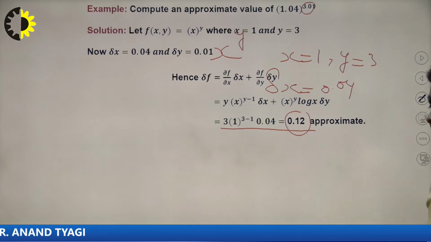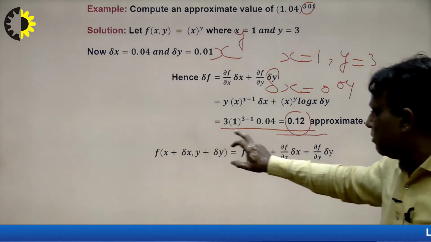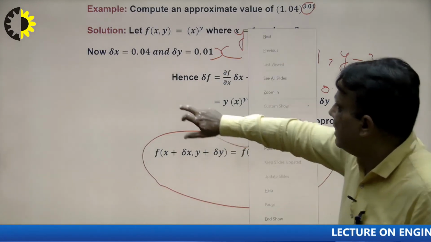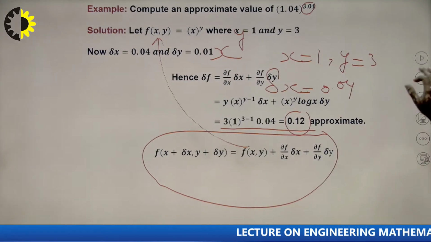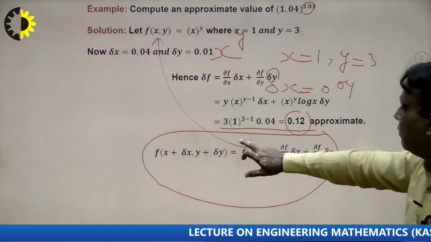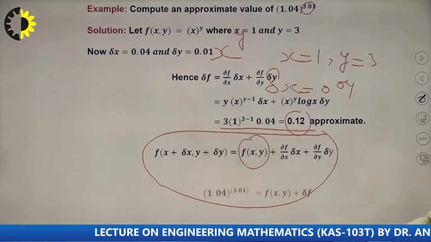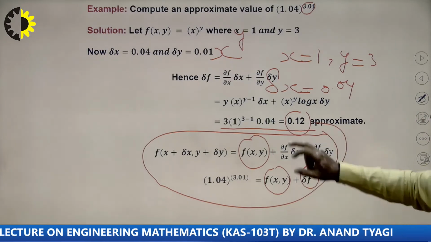Now the question is, what will be the approximation error? This is the formula of approximation error. First of all, we calculate fxy. Fxy is this here, right? So what will be the conclusion here? We see here, the value of this will be fxy, 1 raised to the power 3 is equal to 1 here. So this will be fxy and this will be delta f, and the delta f is 0.12.